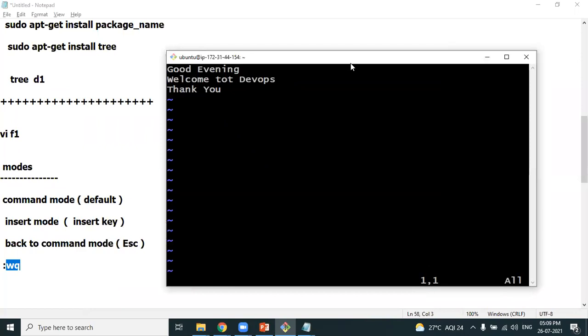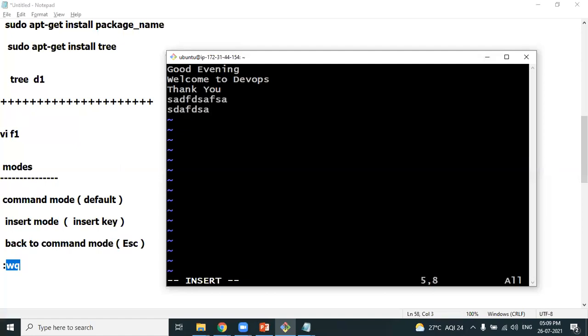I press the insert key. The moment I press the insert key, at the bottom you can see "insert". Now can you see insert? This helps you understand that it is in insert mode. In insert mode, you can make any changes whatever you want. Look at this. I'm moving the cursor. I want to remove this spelling mistake. I want to rectify this. Okay, I can add some content whichever you want.